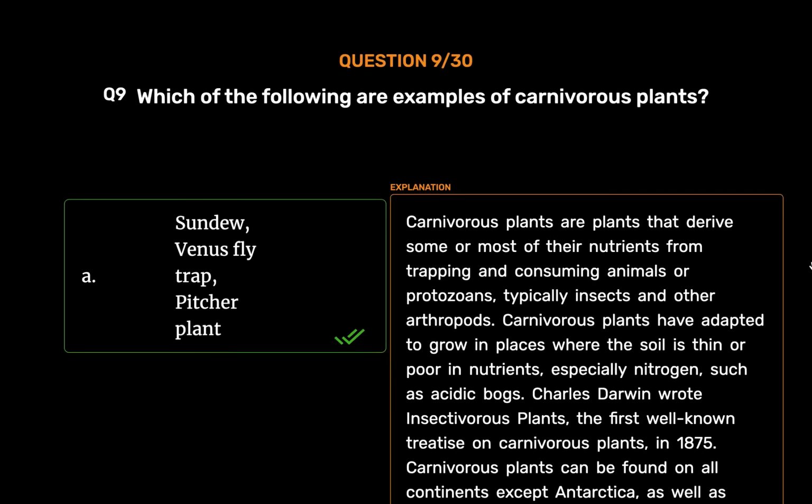Carnivorous plants are plants that derive some or most of their nutrients from trapping and consuming animals or protozoans, typically insects and other arthropods. Carnivorous plants have adapted to grow in places where the soil is thin or poor in nutrients, especially nitrogen, such as acidic bogs. Charles Darwin wrote Insectivorous Plants, the first well-known treatise on carnivorous plants, in 1875. Carnivorous plants can be found on all continents except Antarctica, as well as many Pacific islands.